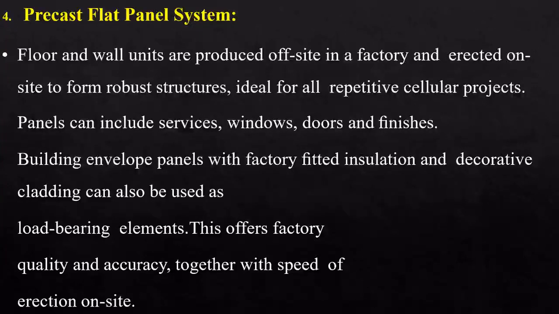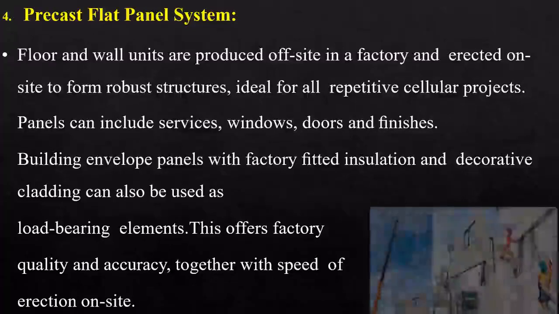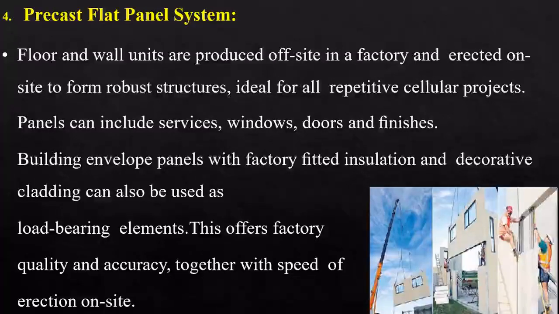Building envelope panels with factory fitted insulation and decorative cladding can also be used as load bearing elements. This offers factory quality and accuracy together with speed of erection on site. So you can speed up your work and save your money. In the figure you can see an example of placing a precast flat walling system. So you can finish your work earlier.